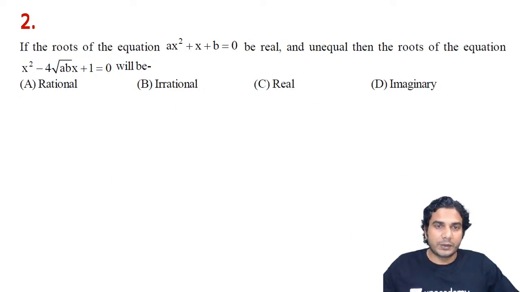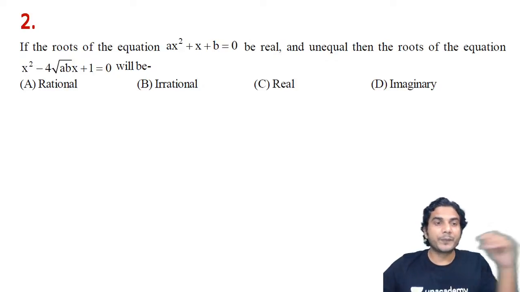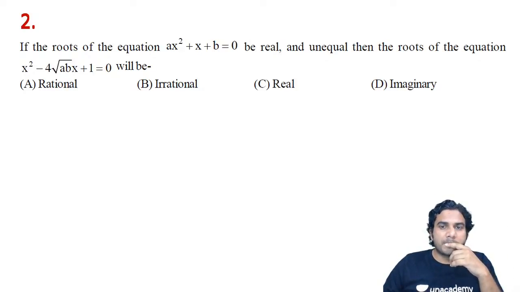If roots of the equation ax square plus x plus b is equal to 0 be real and unequal, in this case roots are unequal also, distinct, then the roots of the equation x square minus 4 times under root of ab into x plus 1 are... So we need to find the nature of the roots of this equation. Options are always the same: rational, irrational, real or imaginary. We'll see.